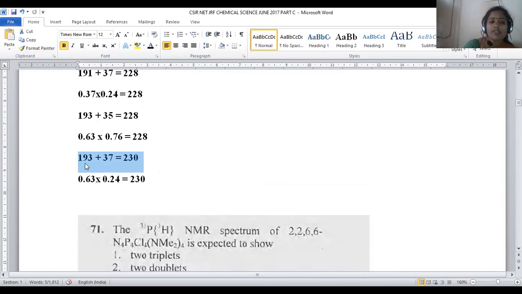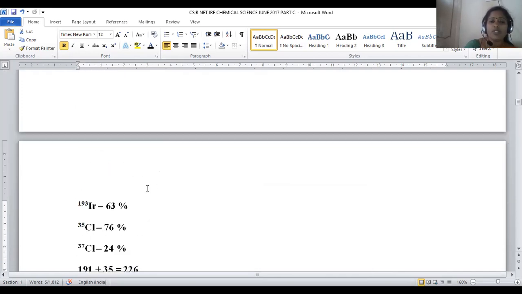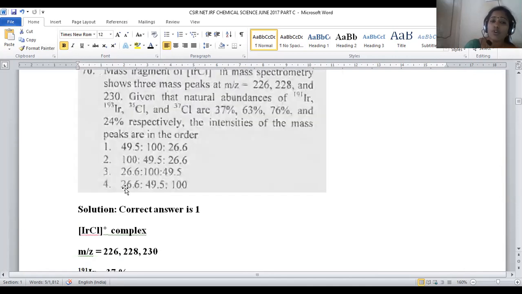For 193, the probability will be 0.63, and for 37, it will be 0.24. It will become 230. That's the reason why, when both isotopic atoms are taken, the intensity ratio will be extremely low. So the last answer will be the least value, right?